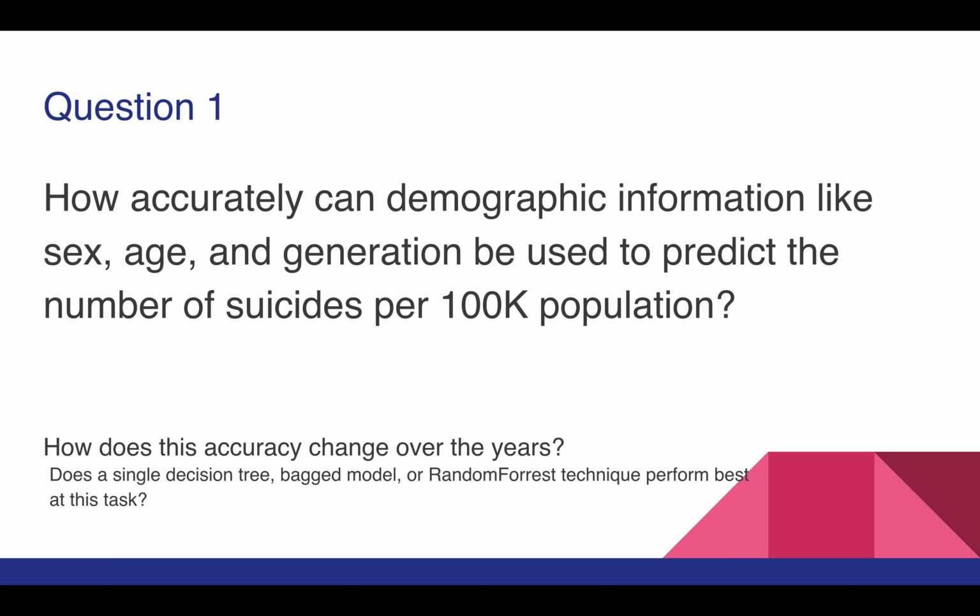So my question was question 1, so it will be the only one I'll be talking about today, which was: how accurately can demographic information like sex, age, and generation be used to predict the number of suicides per 100K of that population? Some sub-questions I wanted to look at while I answer that are: how does this accuracy change over the years? And does a single decision tree, bagged model, or random forest technique perform the best at this task?